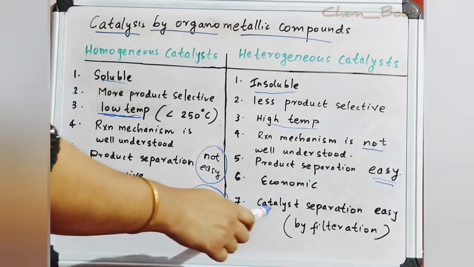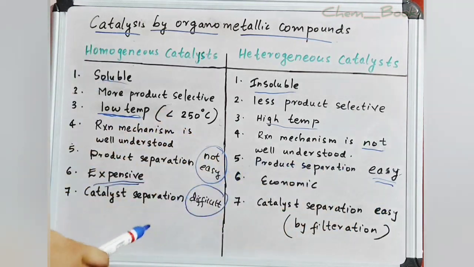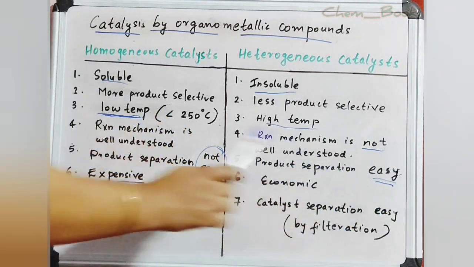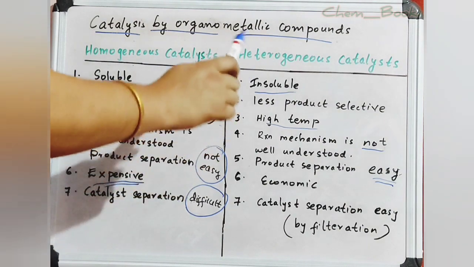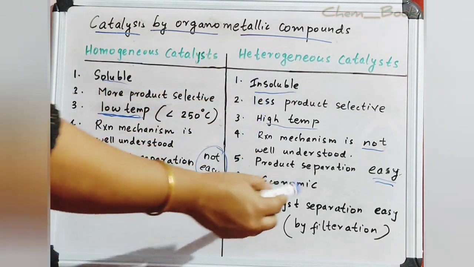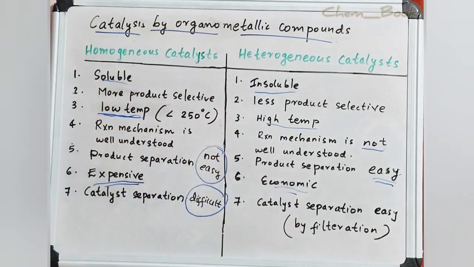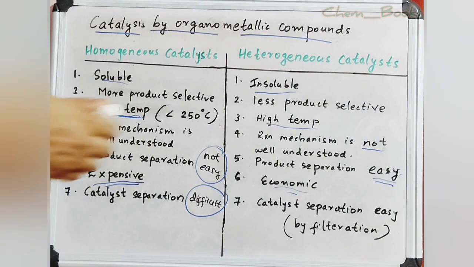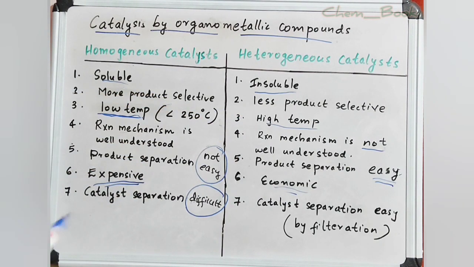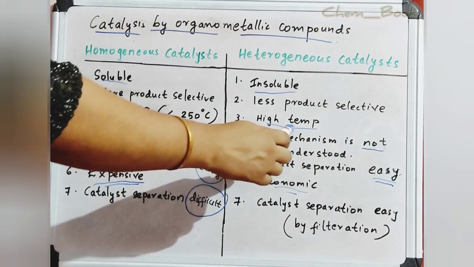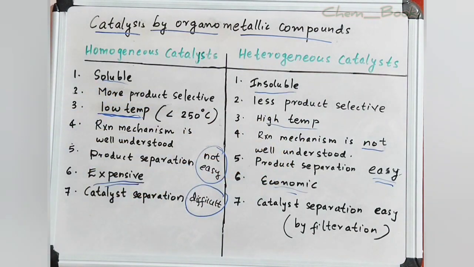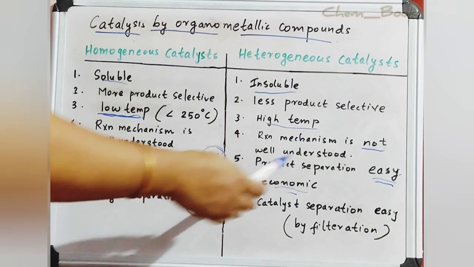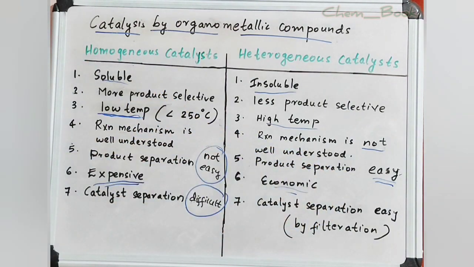Here the catalyst separation is very easy and it can be easily separated by filtration. This heterogeneous catalysis is very economic in nature. Heterogeneous catalysis requires a relatively high temperature and pressure and frequently leads to a mixture of products. But its great advantage is that the catalysts are easily separated from the reaction products.